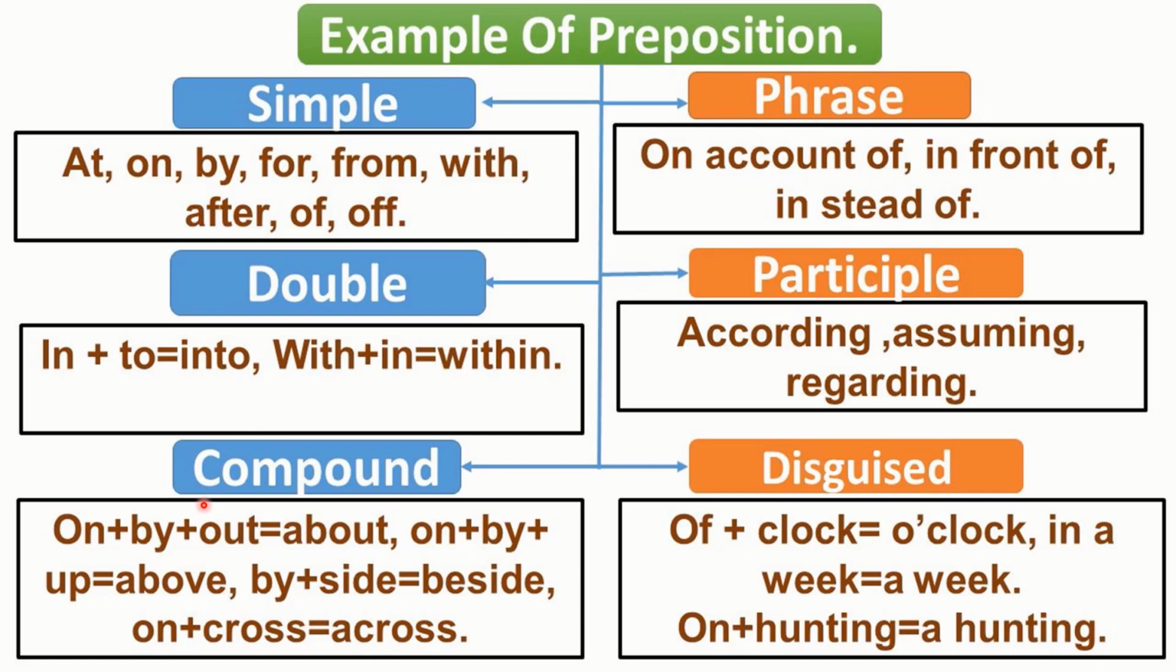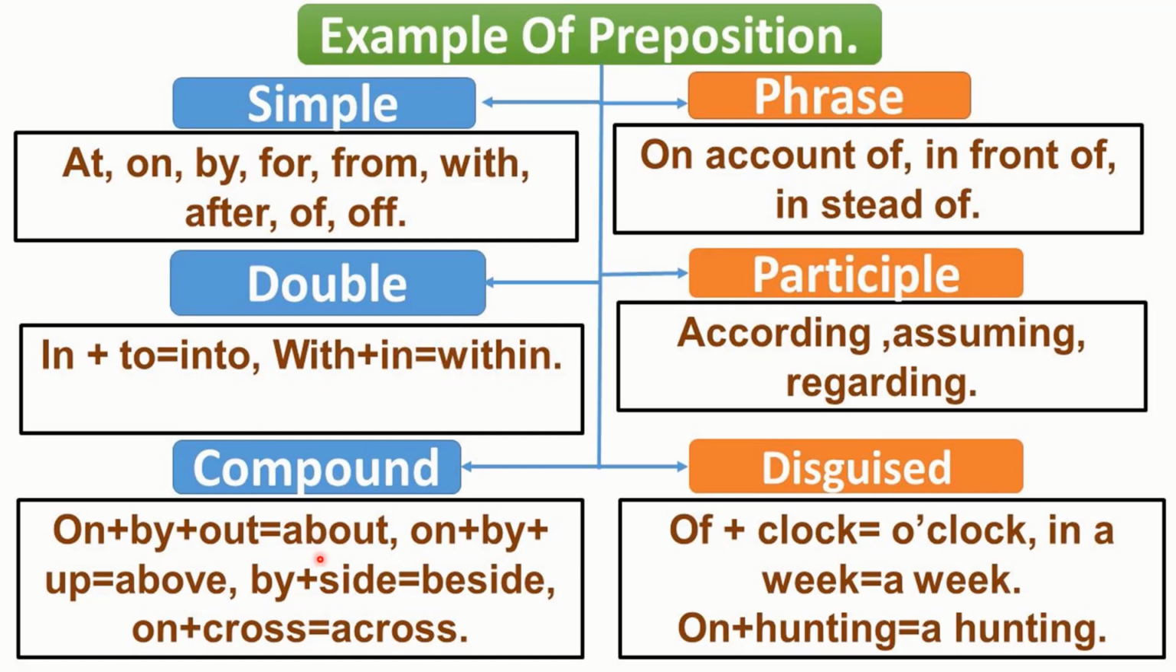Compound preposition is a type of preposition where you are merging the prepositions, but the new word is a different thing than the elements forming it, like on, by, and out. They all fuse to form about, which is different from all three. You cannot spot them in this new word. On, by, and up. They combine to form above, which is totally different from these three words. So in double fused preposition, you can recognize the prepositions forming them.